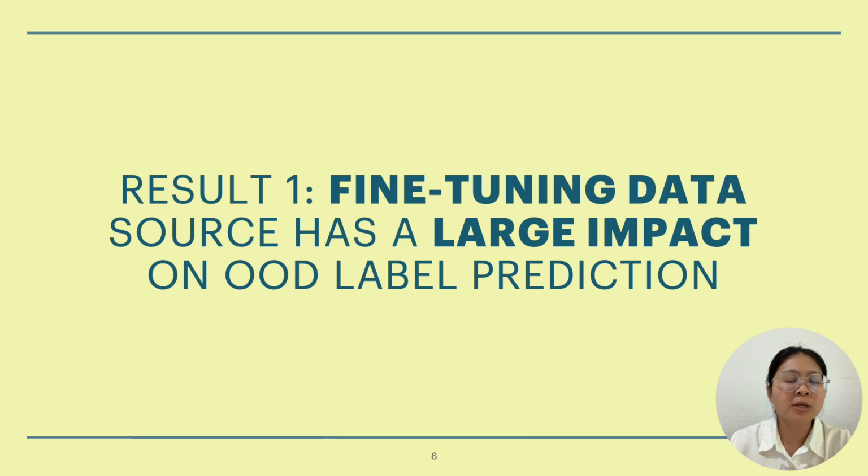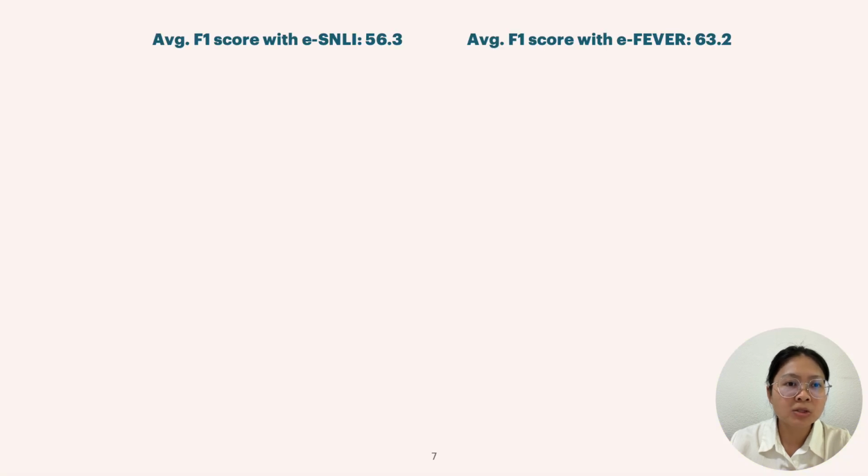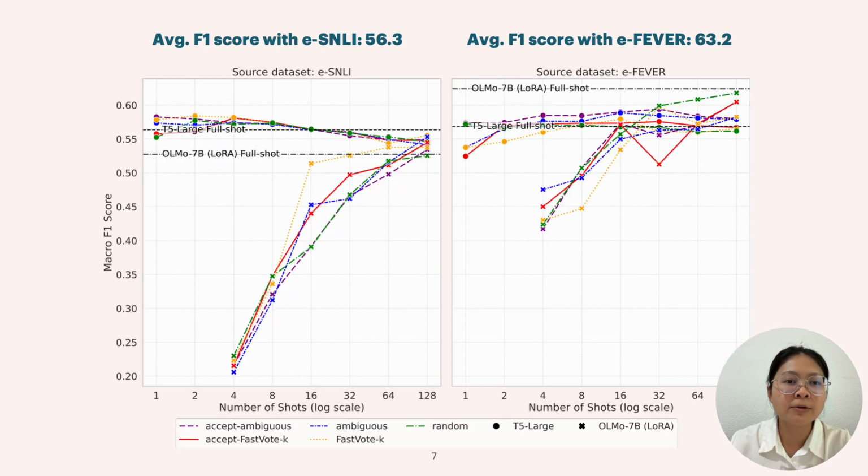The first result we have found is that the fine-tuning data source actually has a large impact on out-of-distribution label prediction. So first we show that the average F-score on the 19 datasets for models fine-tuned on ESNLI is almost 6 points lower than models fine-tuned on eFever. And here is a plot. It might be complicated, but what we want to show is that the highest results the models can achieve on the 2 different source datasets are quite different.